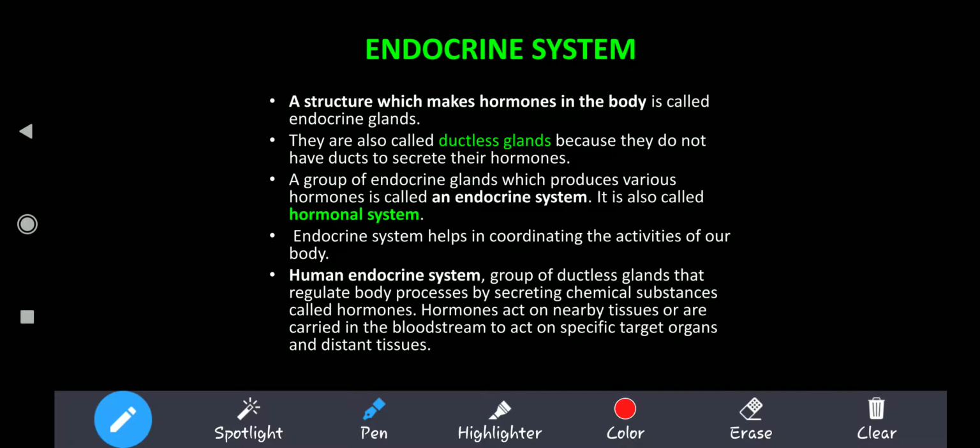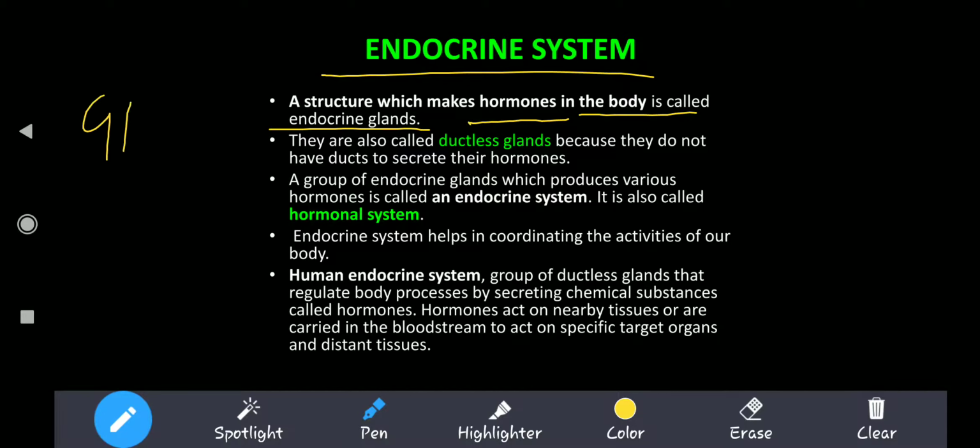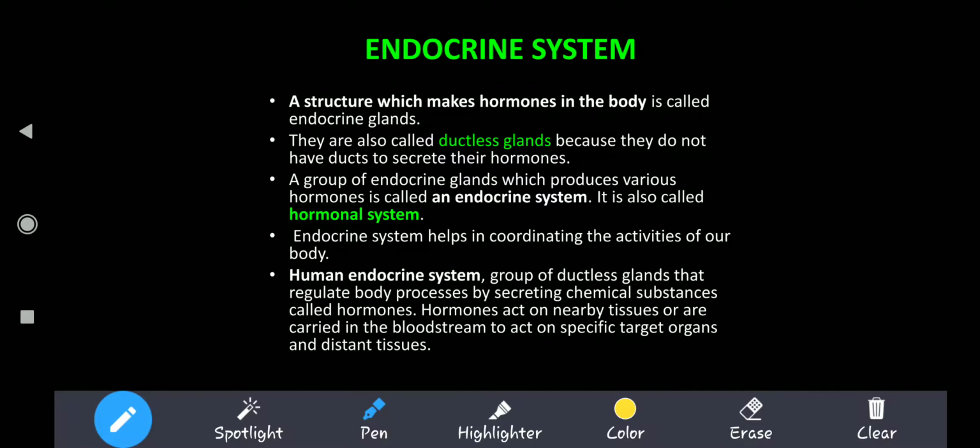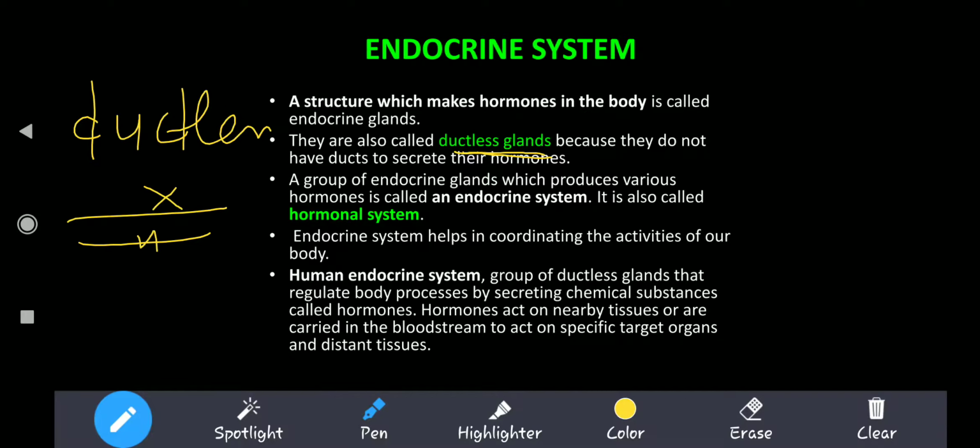A structure which makes the hormone in the body is called an endocrine gland. What are glands? Glands are the organs which are involved in hormone synthesis. They synthesize hormones. They are also called ductless glands. Why? Because there is no pipe like structure in which the hormone can travel. It is directly put into the bloodstream. So there is no duct, no pipe like structure, and it goes directly into the blood.